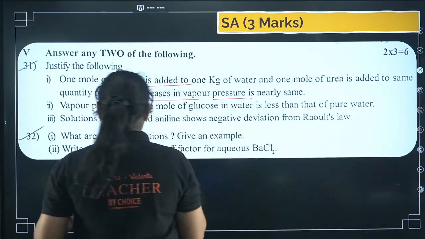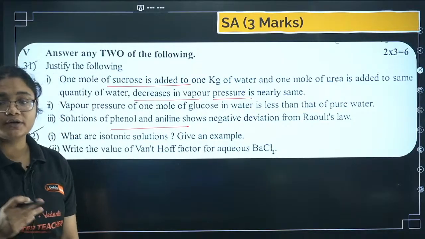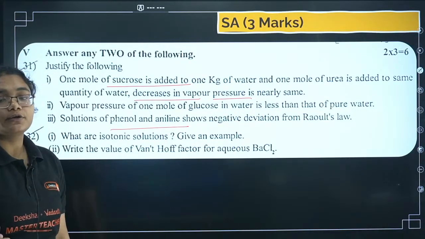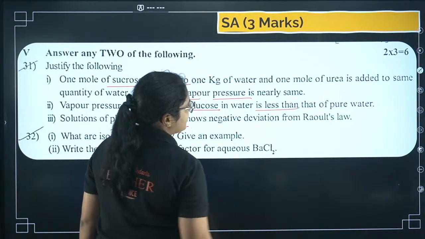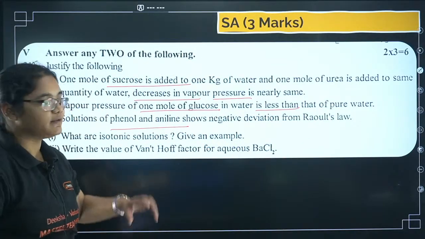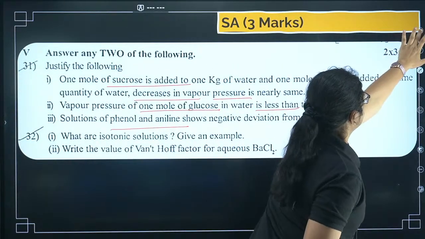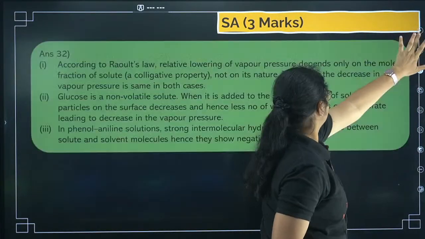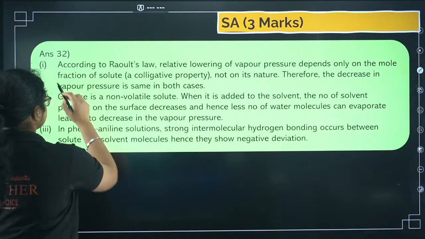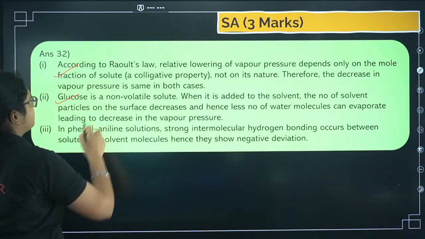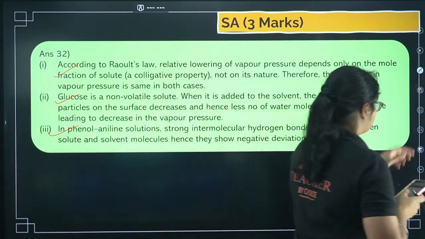Next, why do phenol and alanine show negative deviation? That is because of intermolecular hydrogen bonding. Vapor pressure of 1 mole of glucose is less than that of pure water. The same thing again, when you add a solute, it actually decreases the vapor pressure. So I'll show you here. Yeah, so you can see here that when you add a solute, what happens? The vapor pressure decreases, and in phenol, why is there a positive deviation? That is because of